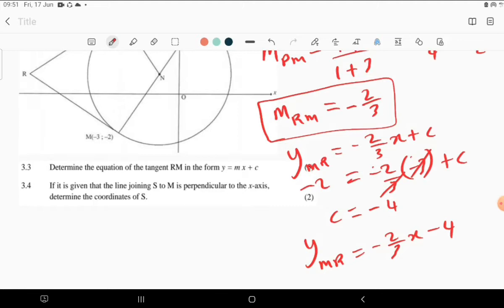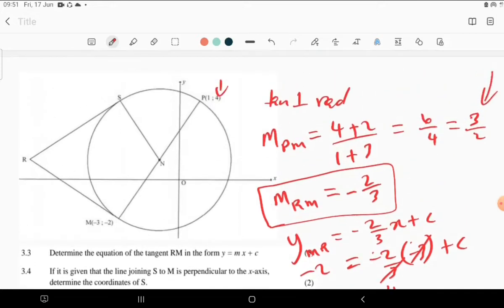Coming to 3.4, it says, if it is given that the line joining S to M is perpendicular to the x-axis, which means this is the line perpendicular to the x-axis, determine the coordinates of S. So we are to determine the coordinates of S. What we know is that if this line is perpendicular to the x-axis, then it is automatically parallel to the y-axis, which is the same scenario that we have already alluded to in the previous example.